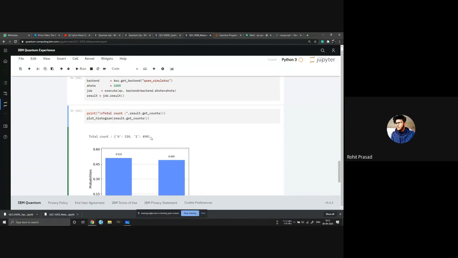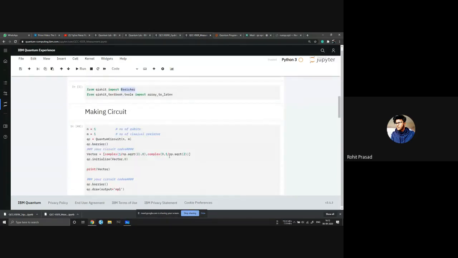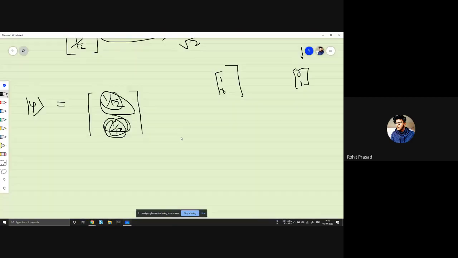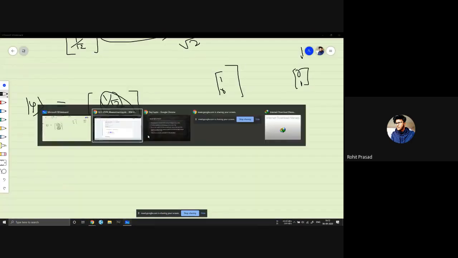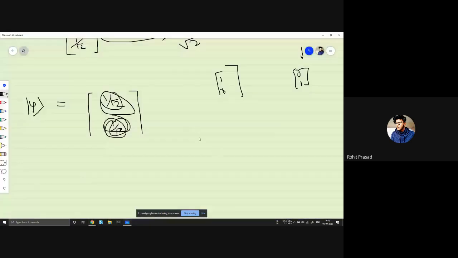By this we can't say that it will be in this state, or what I did earlier, like this. We can't say that. We just know the probability and magnitude, what the magnitude of x and y will be. So that's how we measure and take the probability of psi.